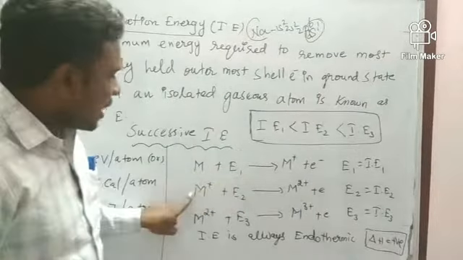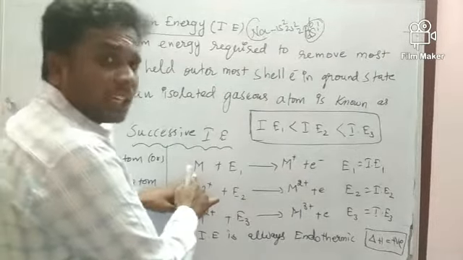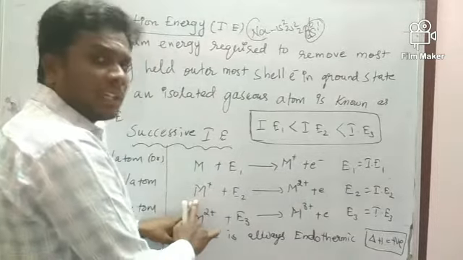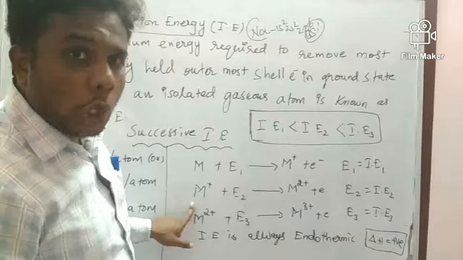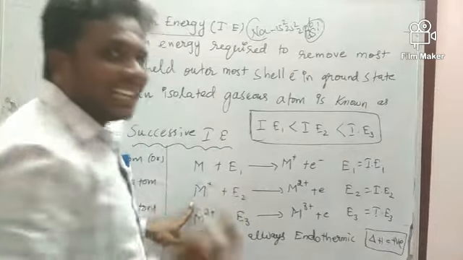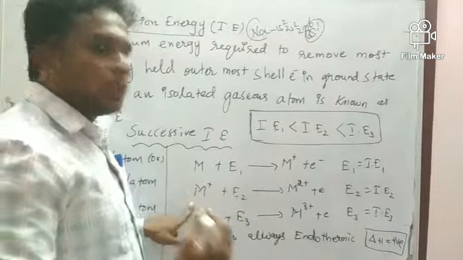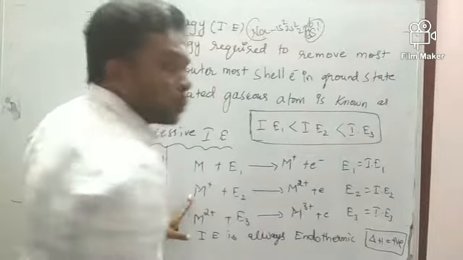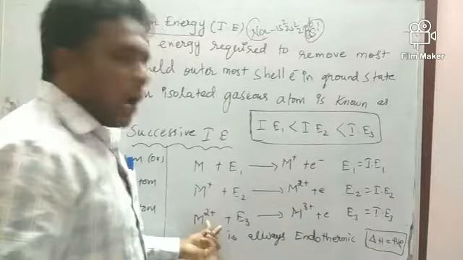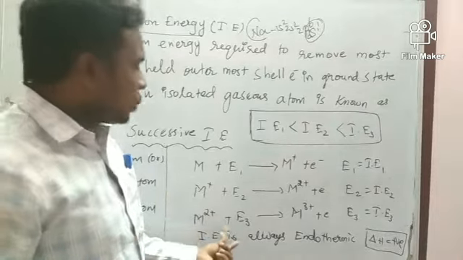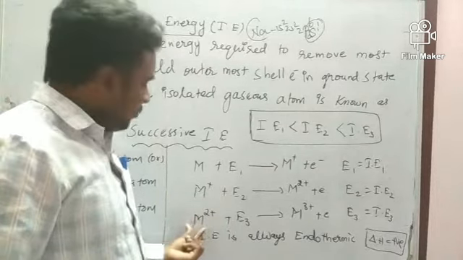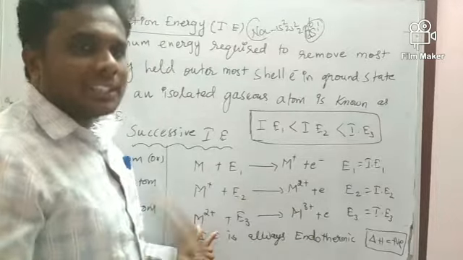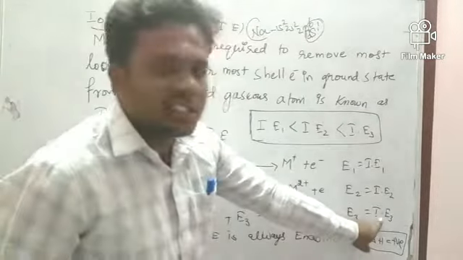Suppose I am going to remove the second electron. After removing one electron, the metal becomes M plus. Then from M plus, the energy I use to remove the second electron is ionization energy 2. In the same way, the energy I use to remove the third electron from M2 plus is ionization energy 3.